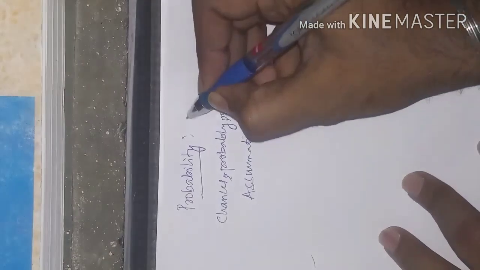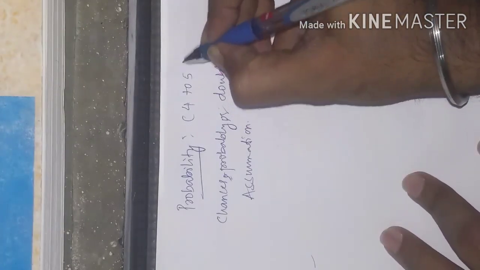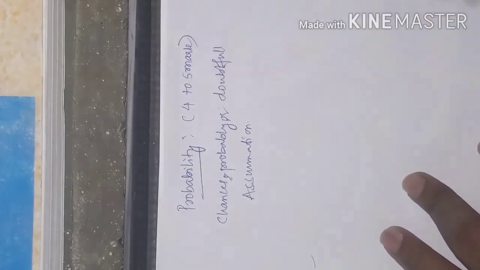Okay, let us start our mathematics portion of 10th class. So we are going to start a chapter called probability. Okay, very important chapter. It carries around 4 to 5 marks for our annual exam. Okay, let us begin with this.